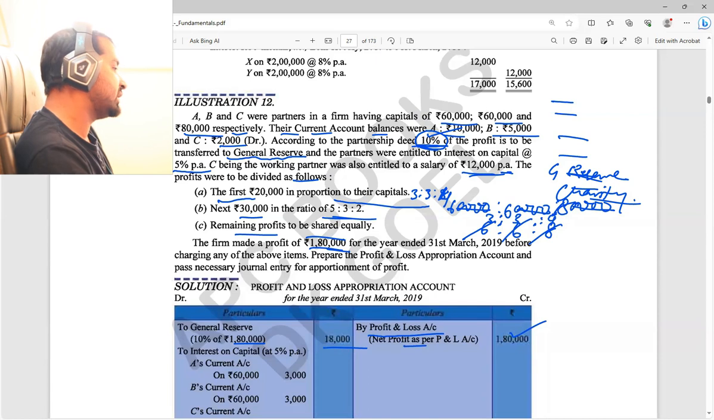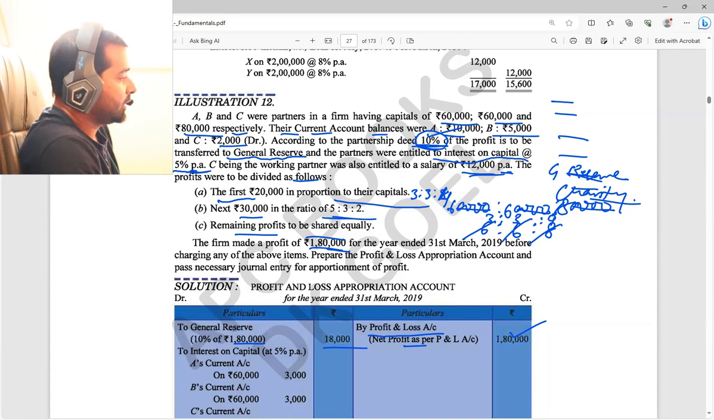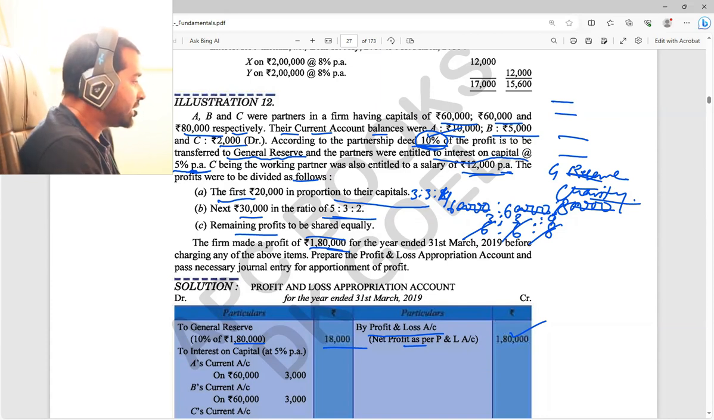So first, I am taking the general reserve, 10% of 1,80,000. You could find out that it is 18,000. Done. Next one is, after that, what is the interest on capital at 5% per annum? You could find out here. So now I am taking interest on capital at 5% per annum.